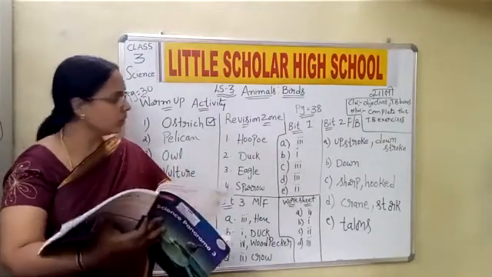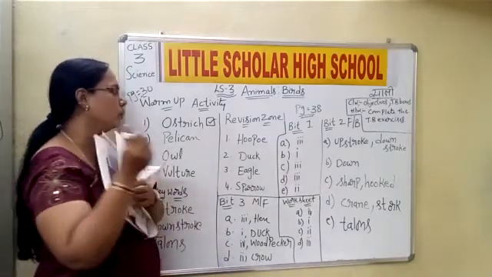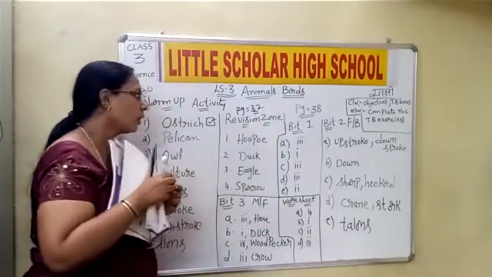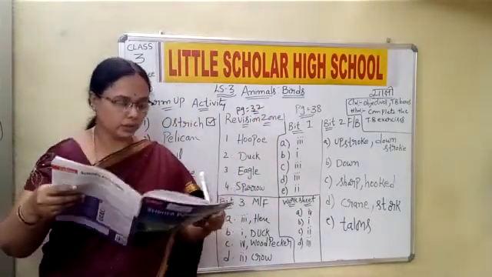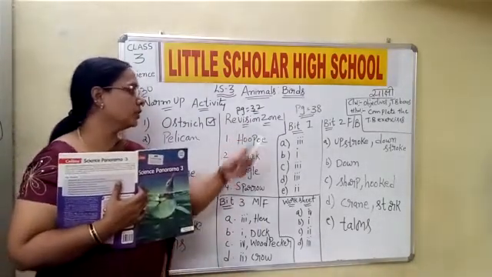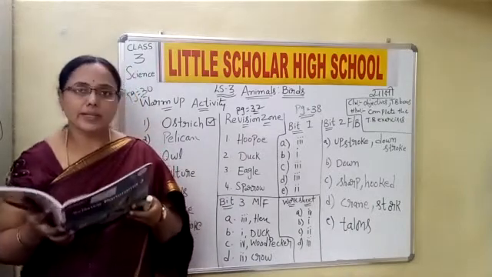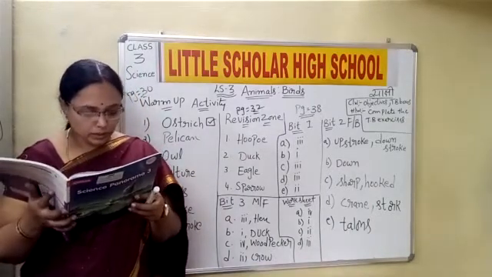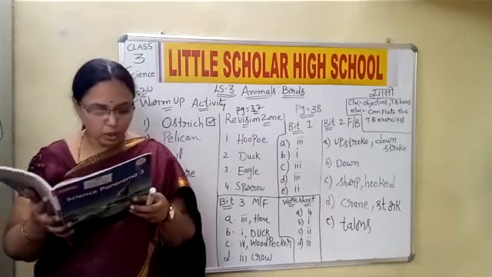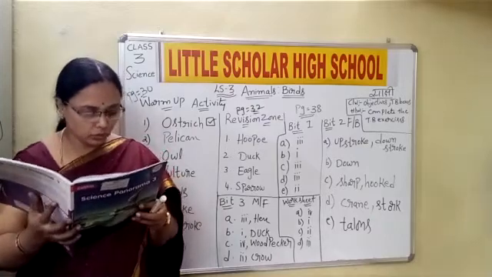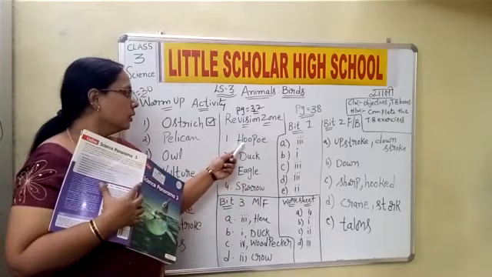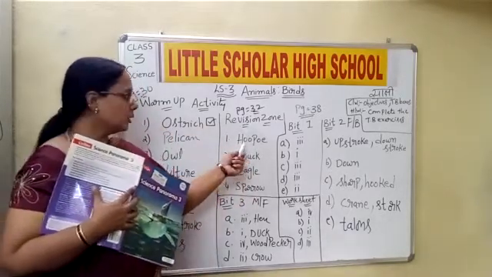Now let us go to the revision zone, on page number 32. Let me read the questions once again, then you can write the answers. Here they are asking you to write one example for each of them. They are giving some points regarding the nature of the beak. First one is long slender beak, and the answer is hoopoe.